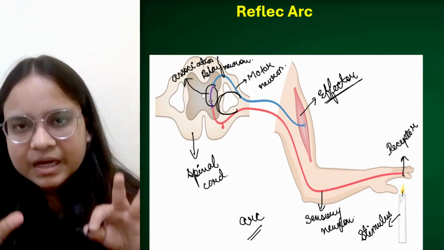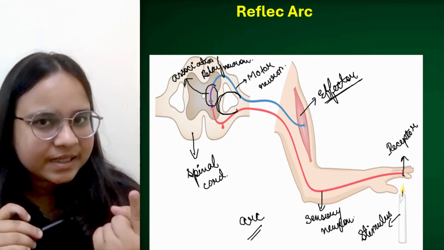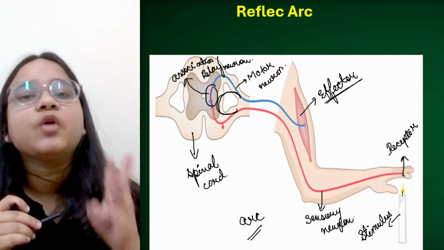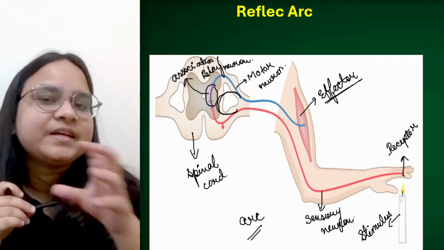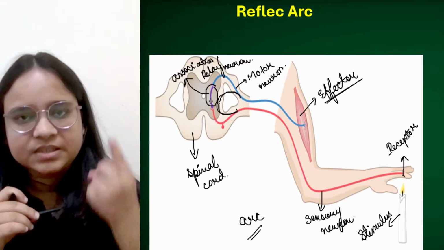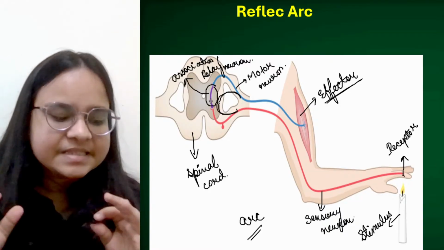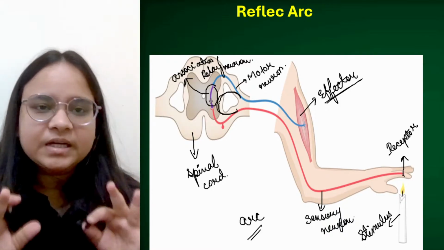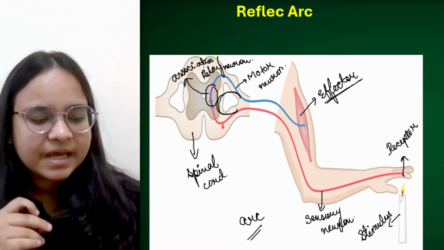The action that will be performed is a reflex action. Why? Because this is automatic, this is fast, and this is involuntary. Okay, how can I claim this action as a reflex action? If it is fast, if it is automatic, if it is sudden, and if it is involuntary, then I can say yes, this is a reflex action.